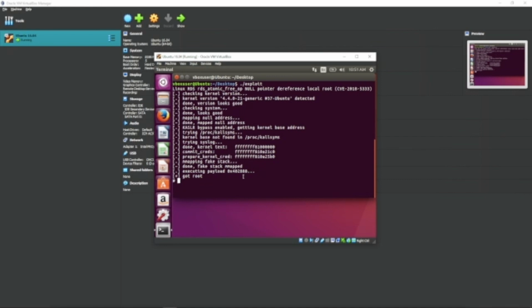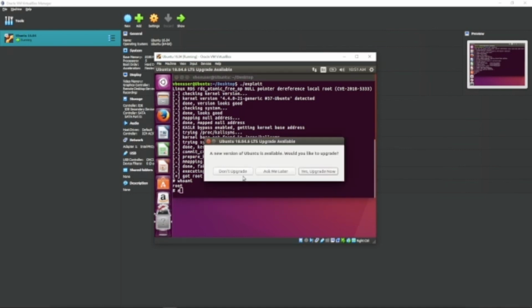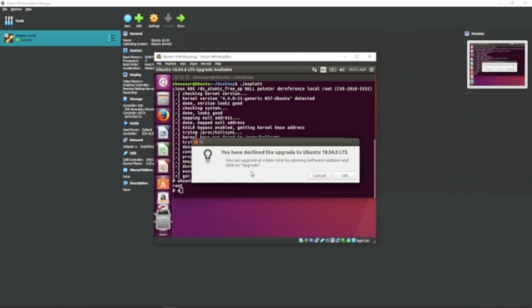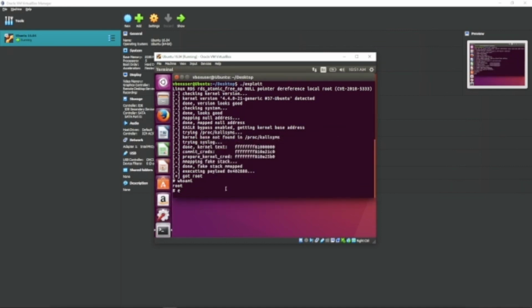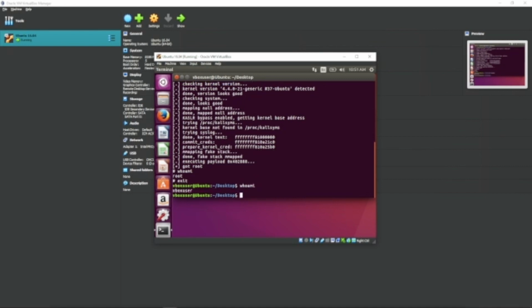So in this case, I will just do whoami: root. That's about it. Okay, and then exit. Whoami? I'm vbox user. And that has been the demo on CVE 2018-5333.